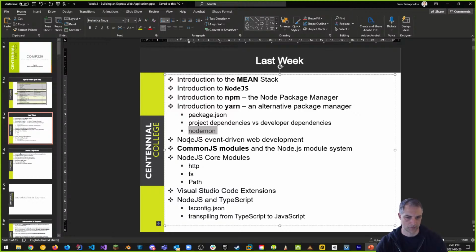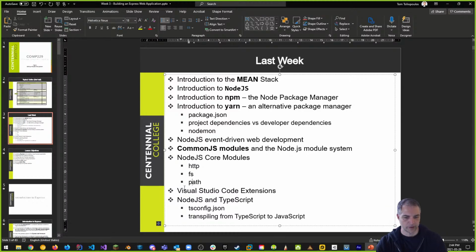We talked about Node.js as event-driven web development, and the fact that it's more efficient in many ways than PHP and an Apache server because of the way it handles memory and is a single-threaded environment. We talked about that briefly last week, as well as the module system for Node.js. I also discussed in brief the HTTP core module, FS, which is file system, and path. We talked about those three things. They should be lowercase.